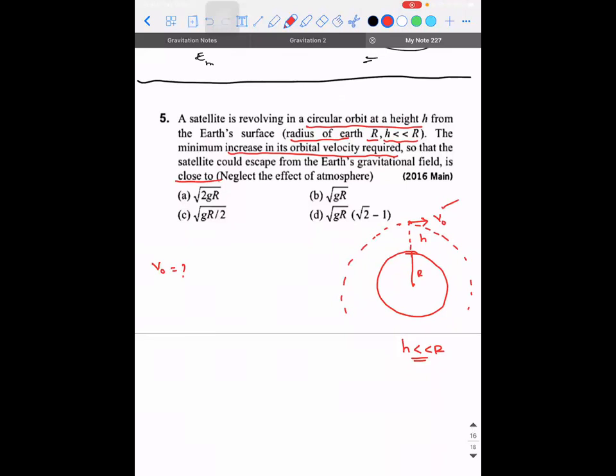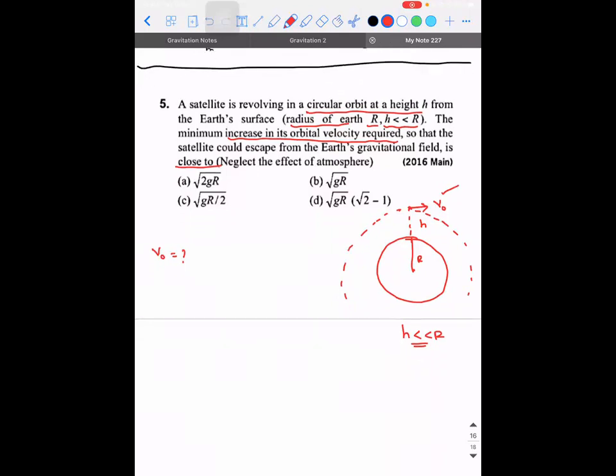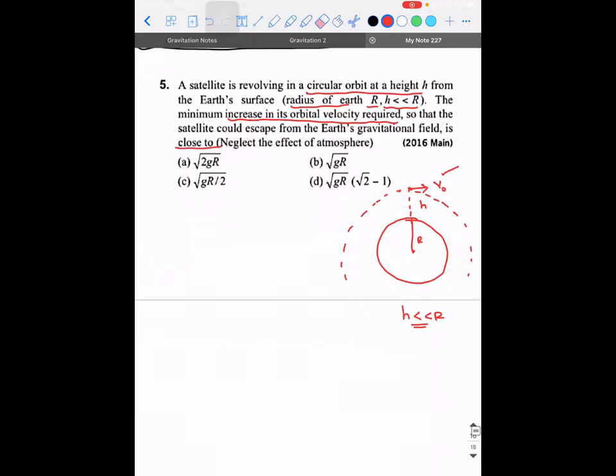So how do we calculate it? For example, when I asked you to calculate escape velocity, what was the concept we used? We used the concept of conservation of energy, right? In a similar way, how do we calculate the orbital velocity? What kind of an orbit are we trying to talk about? Circular. For any object to be in a circular path, what is the necessary force? Centripetal force.